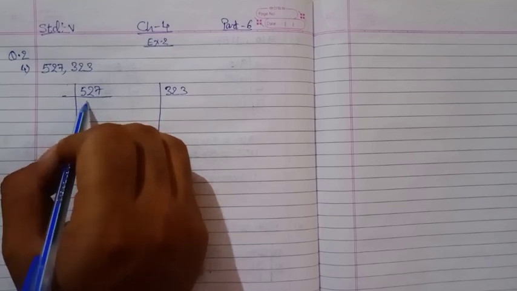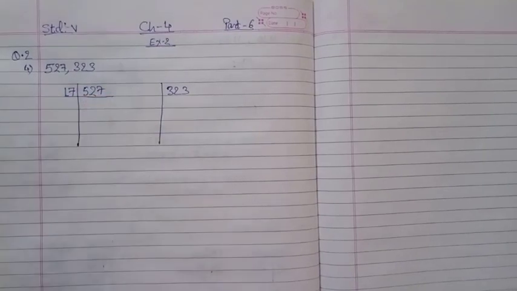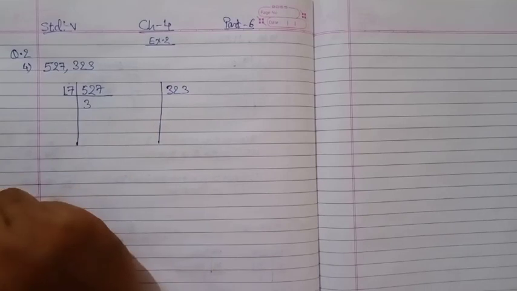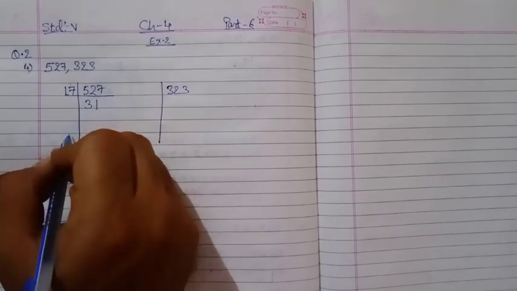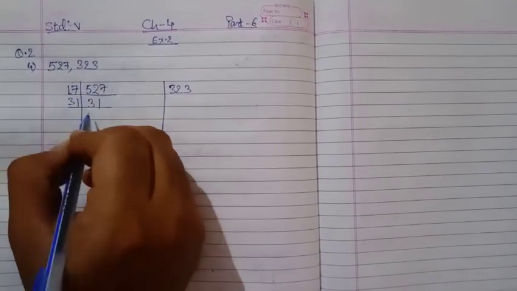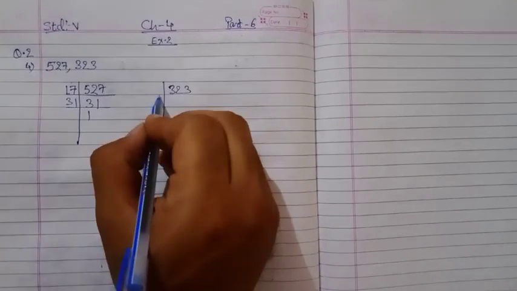11 also not possible. 13 also it will not go, it will go by 17. So 17 3s are 51, 1 and 7, 17, so 17 1s are 17. Now 31 is already a prime number, so 31 1s are 31. The same way